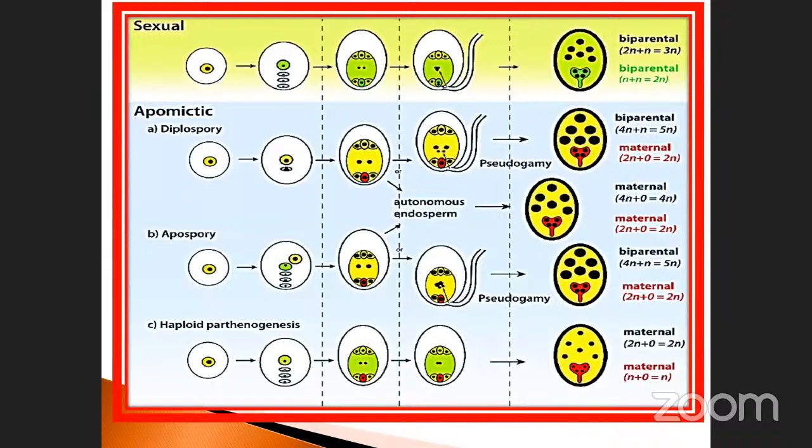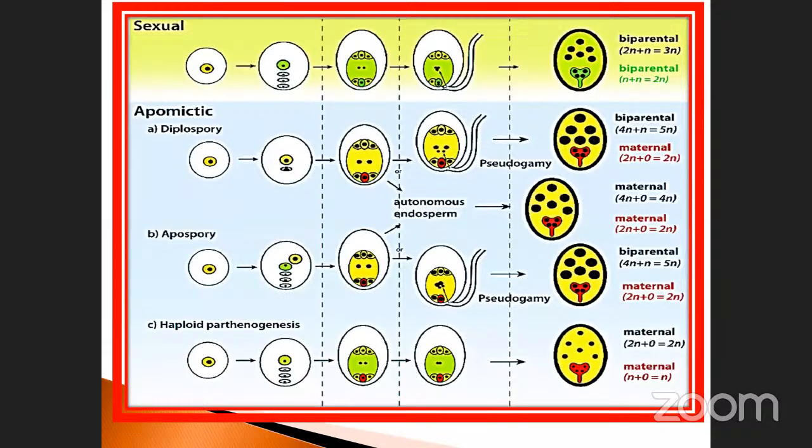Apomictic is another one: diplospory, apospory, haploid parthenogenesis. See here, both gametes are united, male as well as female, but here how is it produced? Pseudogamy. Pseudogamy means the absence of gamete formation. Biparental 4n plus n. No need to worry about these things, just note it down. Apomictic, these are the diagrams. No need for these.